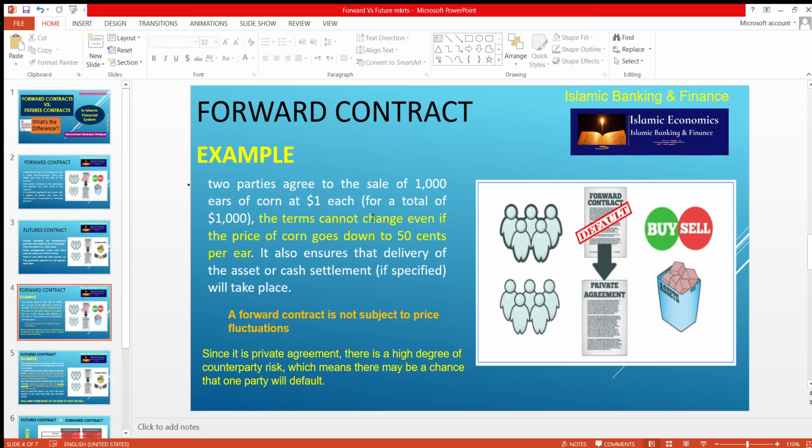So if in the future the price is reduced or increased, that reduction or increase in the price of corn will not affect the contract price. It will remain intact. Since it is a private agreement, there is a high degree of counterparty risk, which means it is quite possible the second party may not deliver the subject matter in future. This is known as the risk of default, and it can be controlled because it is in human control, by asking for a pledge, mortgage, guarantee, surety, etc. So this is the forward contract.